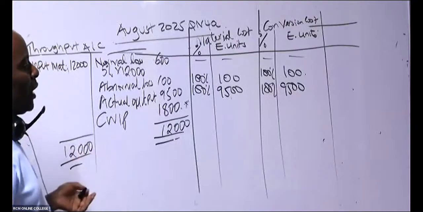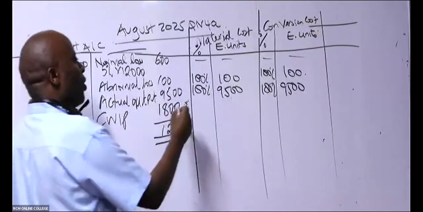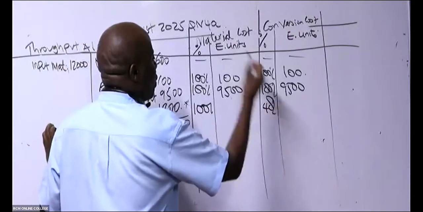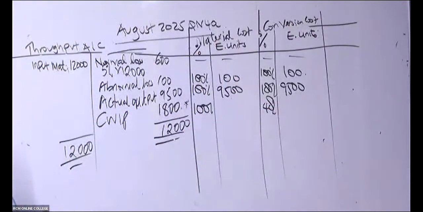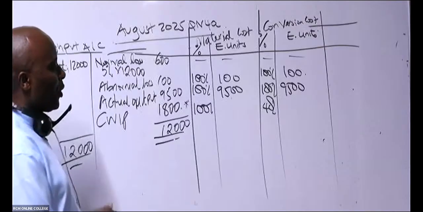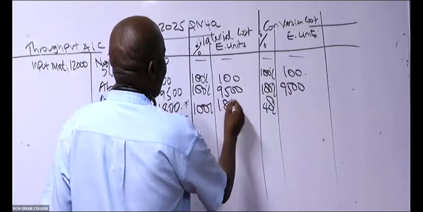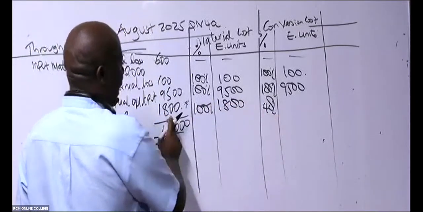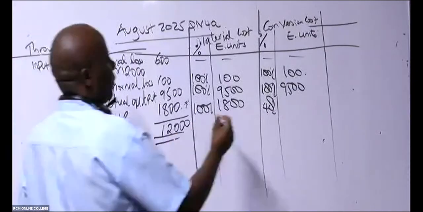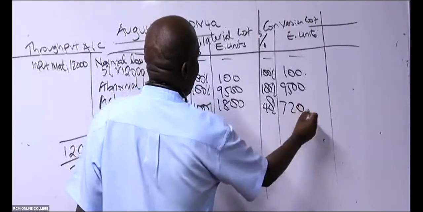Closing work in progress, they have told us it is 100% for materials, but conversion cost is what percentage? 40%. Conversion cost is 40%. So what is 100% of 1,800? 1,800. So this is 1,800. How about 40% of 1,800? 720, isn't it? 720. Thank you so much.